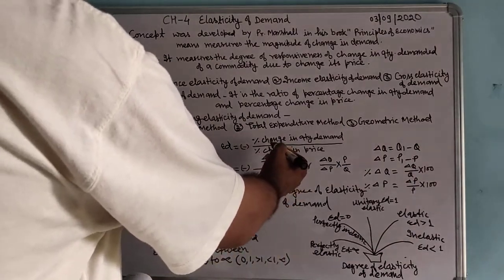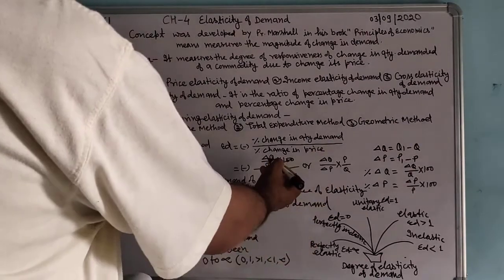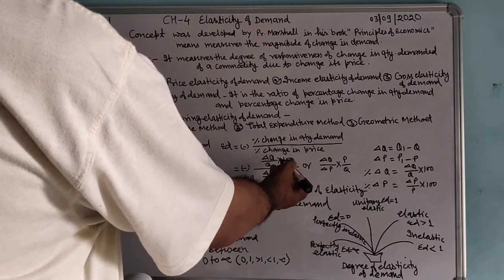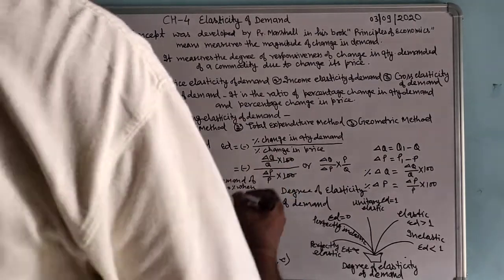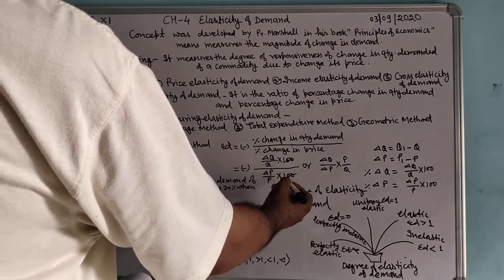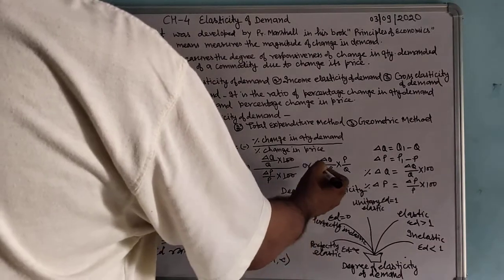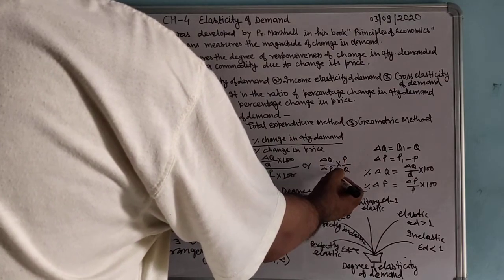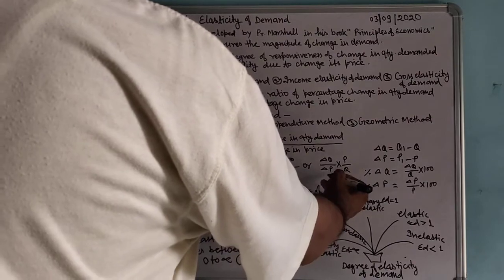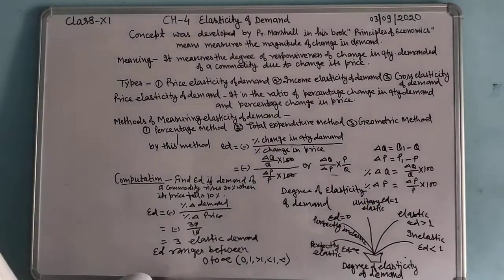Mathematically, we find the percentage change in quantity demanded as change in quantity demanded divided by initial quantity demanded into 100, divided by change in price divided by initial price into 100. The 100 cancels out, leaving change Q upon change P into P upon Q. Mathematically, we derive the elasticity of demand with the help of this formula.